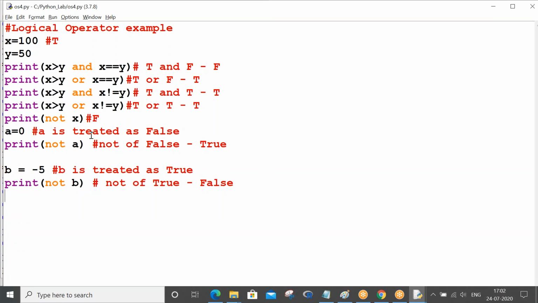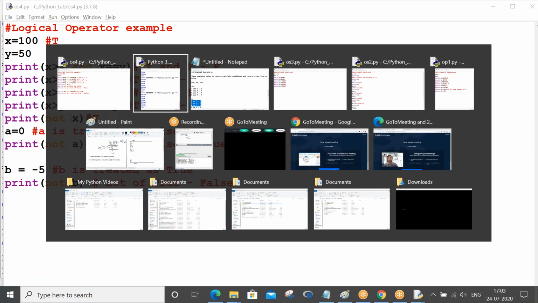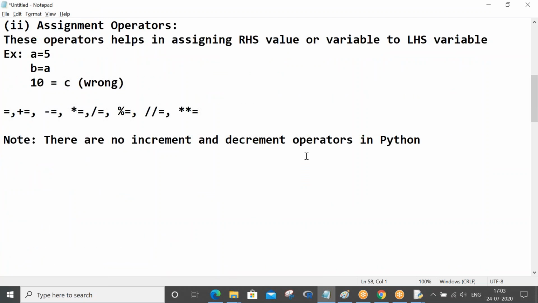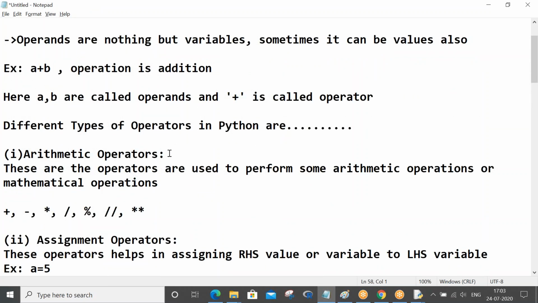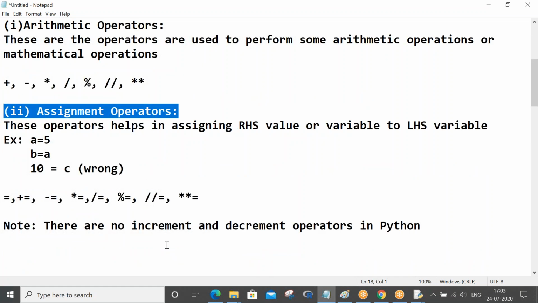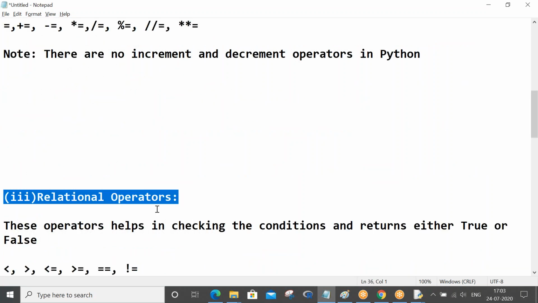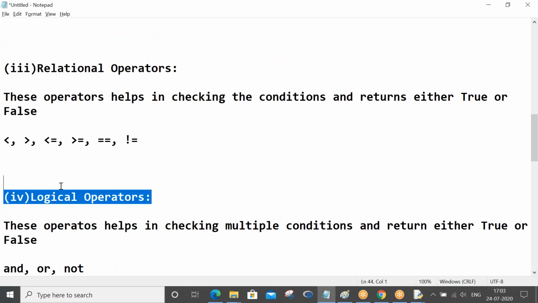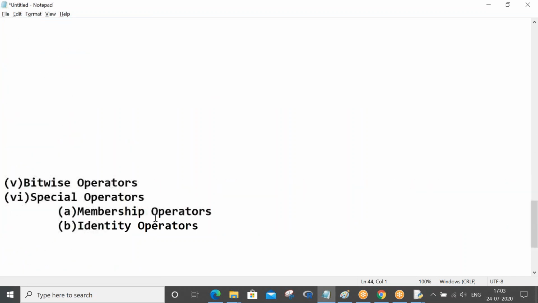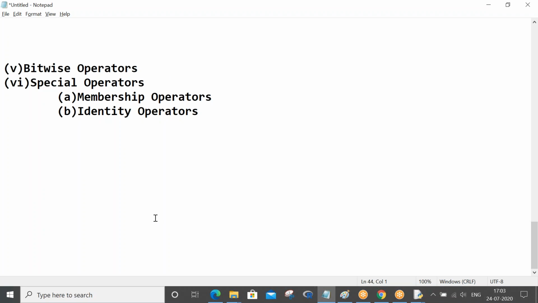So these are the logical operators. We have AND, OR and NOT. So overall, what we have seen is only four operators till now. If I have to go back, arithmetic operators we have seen, assignment operators we have seen, relational operators we have seen, logical operators we have seen. So the operators which we are supposed to see are bitwise and special operators. So I will discuss this in the next session. Thank you.